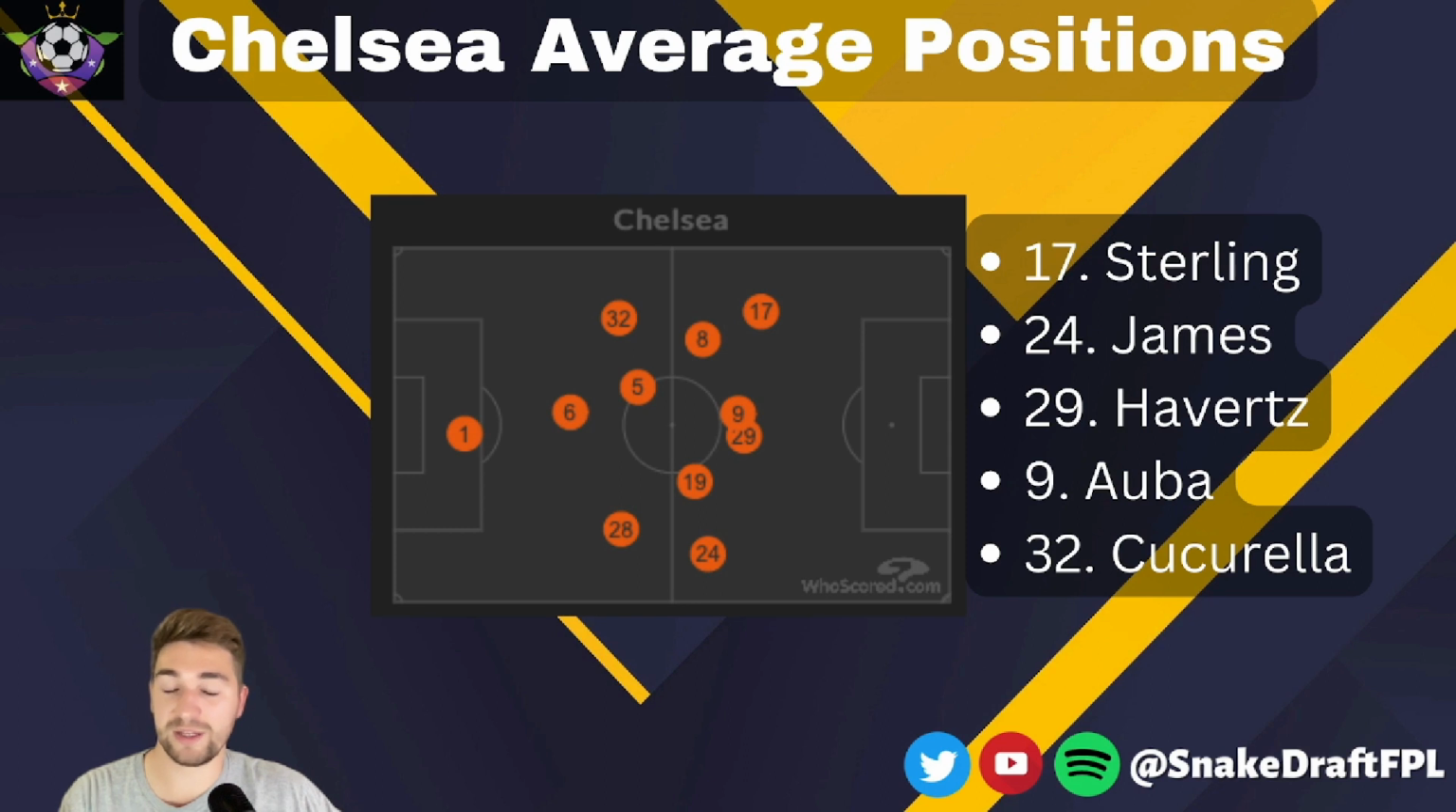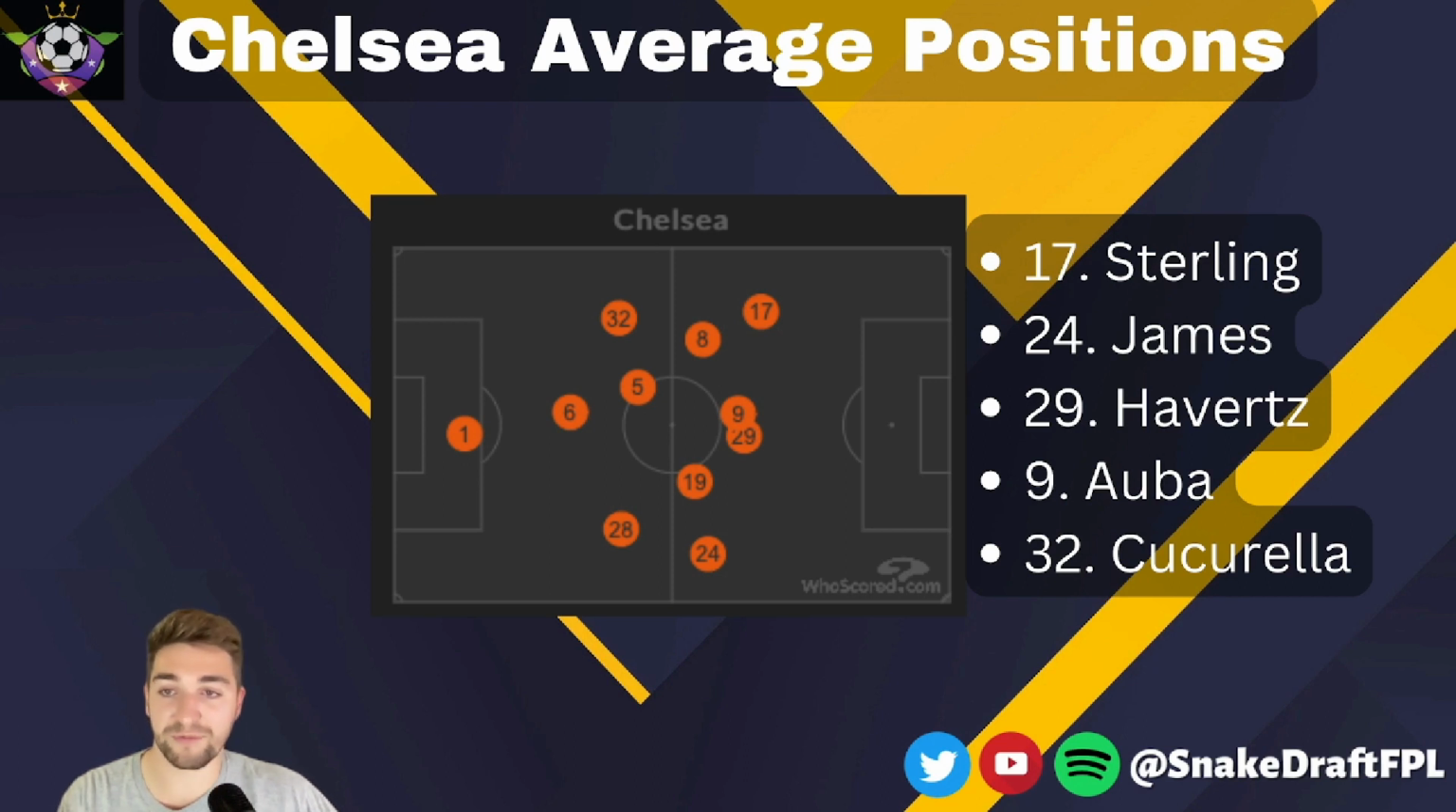I think on paper and when they're out of possession, okay, maybe he'll be tracking back a little bit, but that left side defensive role is really Cucurella's responsibility. And as you can see here, Kovacic did play quite wide on the left-hand side as well, only slightly inside Cucurella and Sterling, so he's also there to cover that left-hand side.